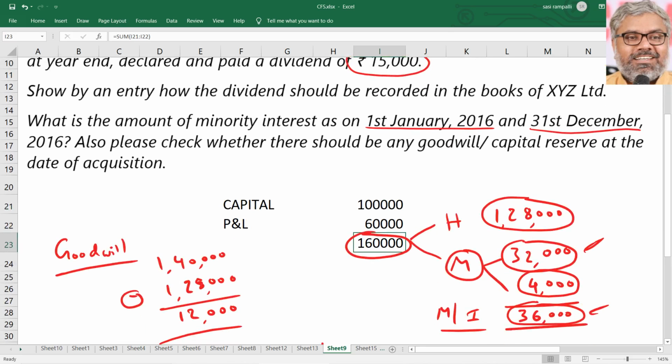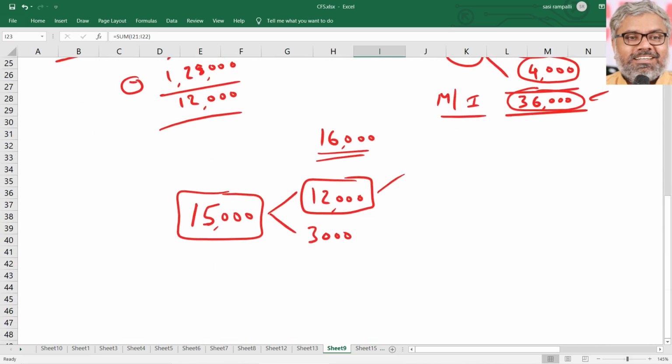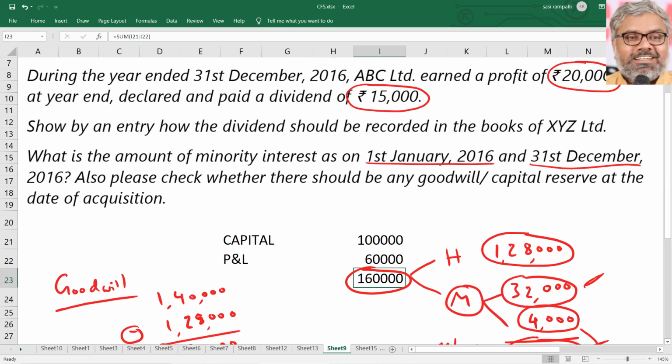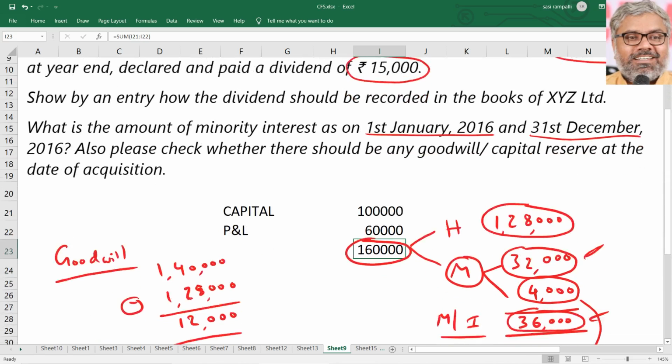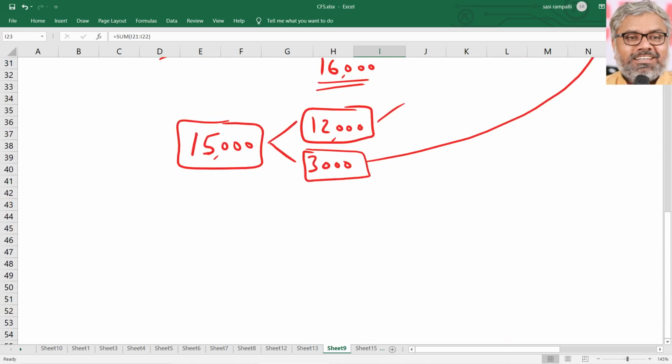It all depends upon the information that is given in the question. But just for understanding purposes, though we have the answer for it, what is this 3,000? This is the dividend portion of minority interest. This is part of this 4,000 because we did not split the minority interest into reserves and dividend. Totally, ABC Limited earned a profit of 20,000 and we took 20% of it as 4,000. But that is not the case, right? It has given a dividend also.